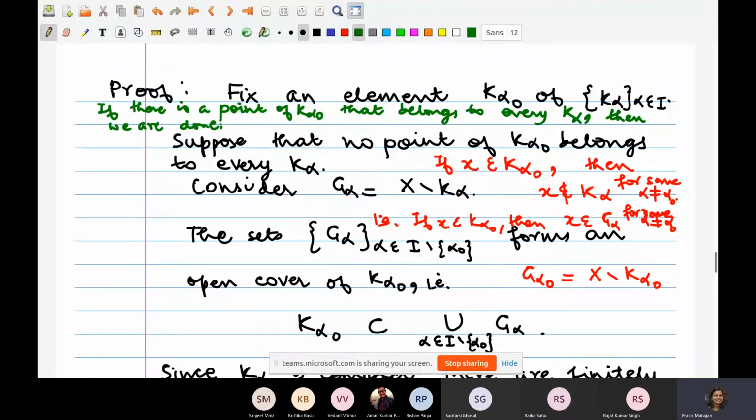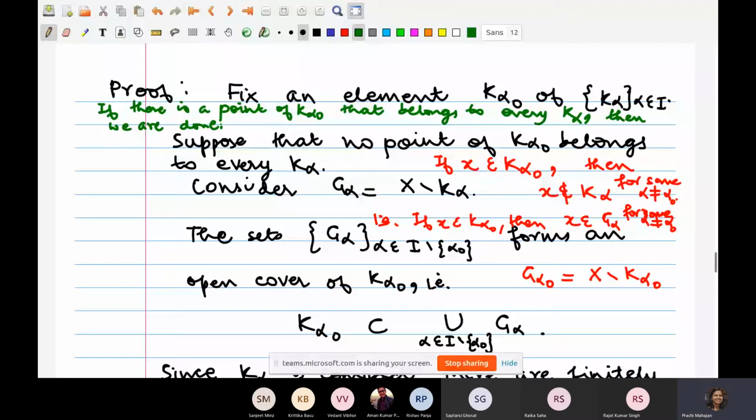So let's look at the other scenario, that there is no point of K alpha naught that belongs to every K alpha. Correct? Okay. So I've written something in red ink here. I'm reading that. So that means that if x is a point in K alpha naught, then x does not belong to every K alpha.